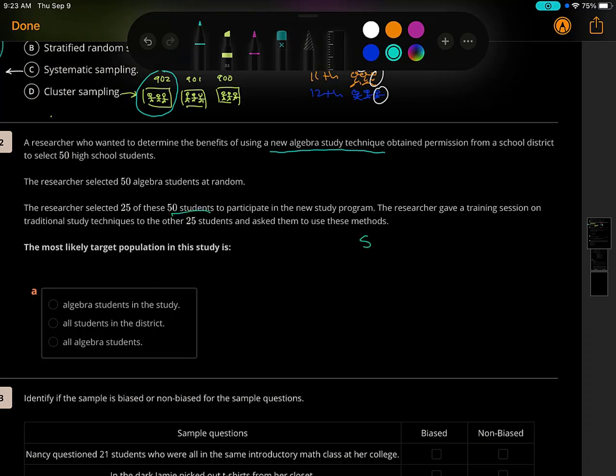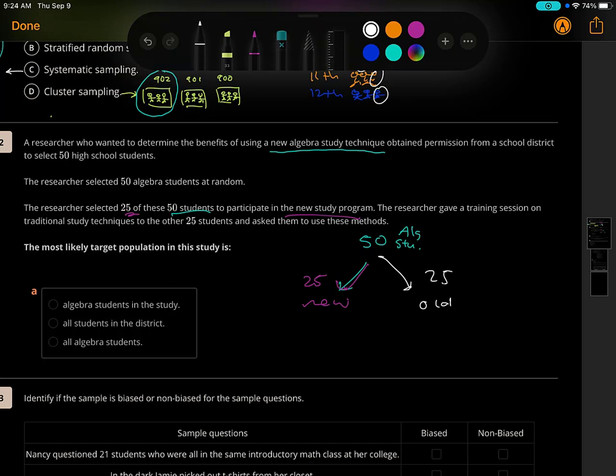So I'm just going to draw myself a mapping. I got 50 algebra students, and then they're saying from this group, 25 of these are in this new kung fu math. The researchers gave a training session on the traditional, so 25 in the old ways, and asked them to use these methods.